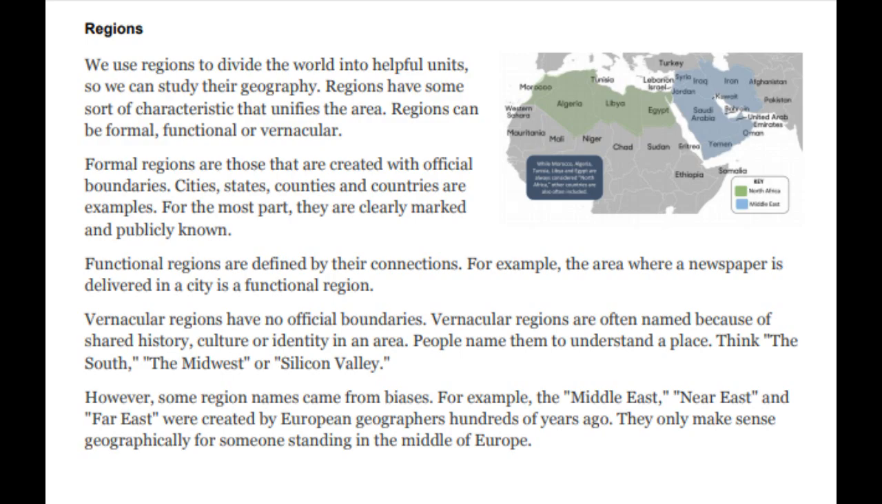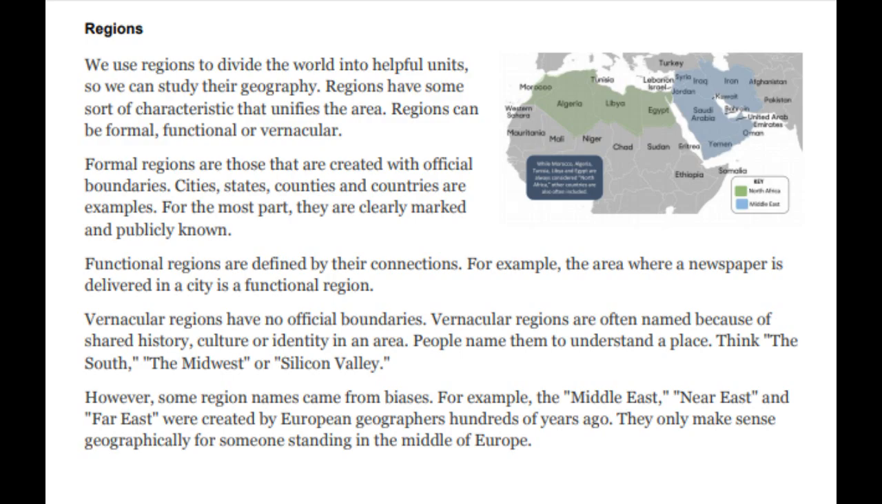Functional regions are defined by their connections. For example, the area where a newspaper is delivered in a city is a functional region. Vernacular regions have no official boundaries. Vernacular regions are often named because of shared history, culture, or identity in an area. People name them to understand place. Think the South, the Midwest, or Silicon Valley.